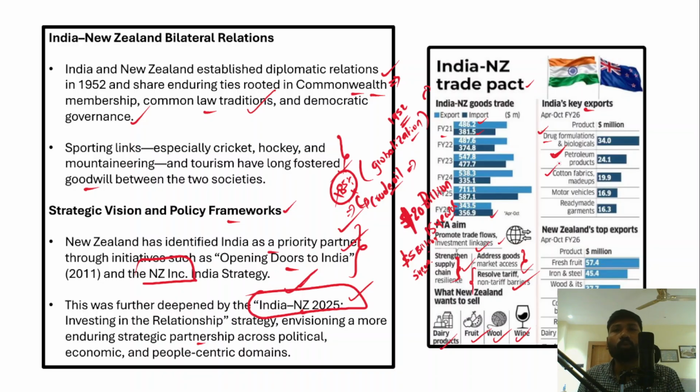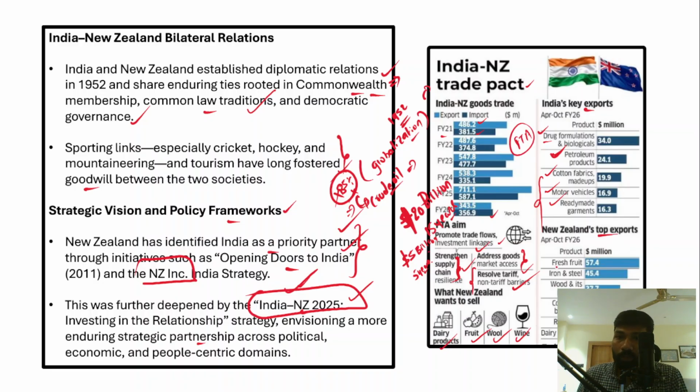And we also export cotton fabrics, made-ups, motor vehicles and even ready-made garments. So these are the key export sectors that India is going to export to New Zealand as part of this free trade agreement.